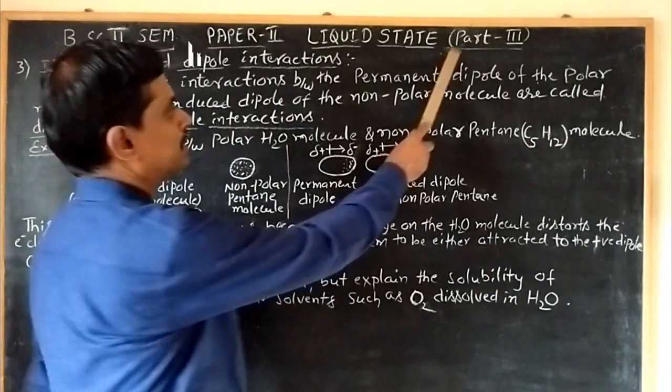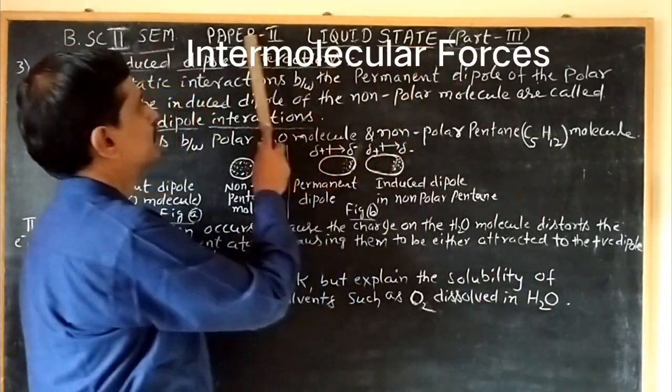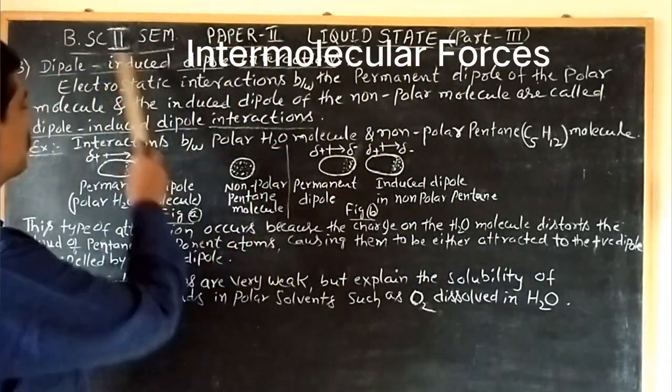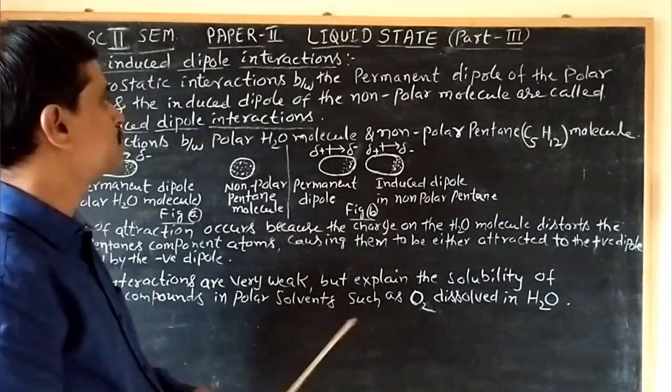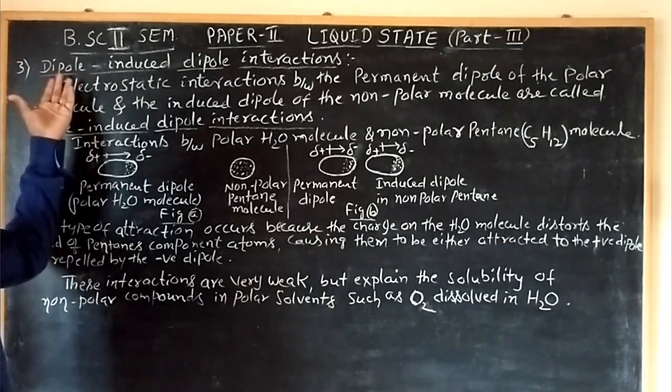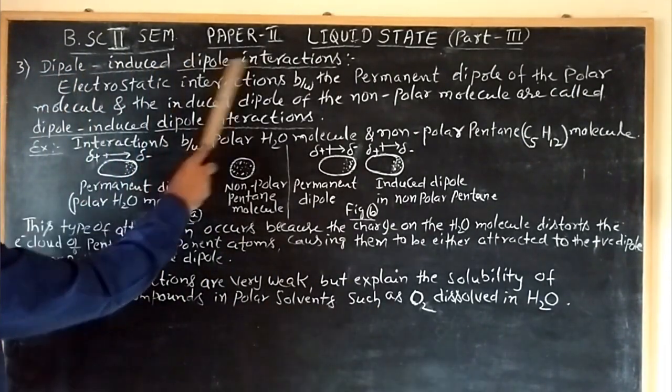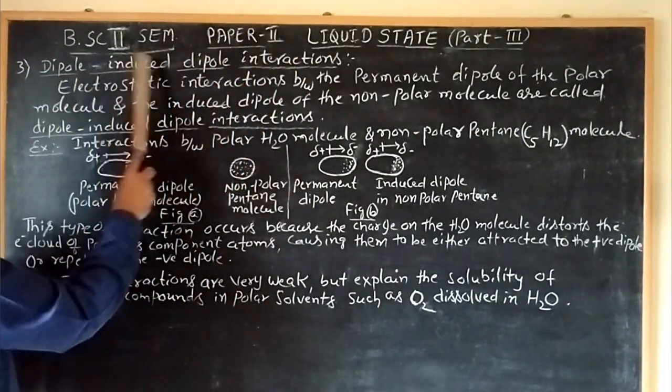I will take this part 3 from the liquid state chapter for paper 2 for BSc second semester students. In the previous class, we have discussed two types of interactions. Now we have to study the third one, called dipole-induced dipole interactions. What are these dipole-induced dipole interactions?